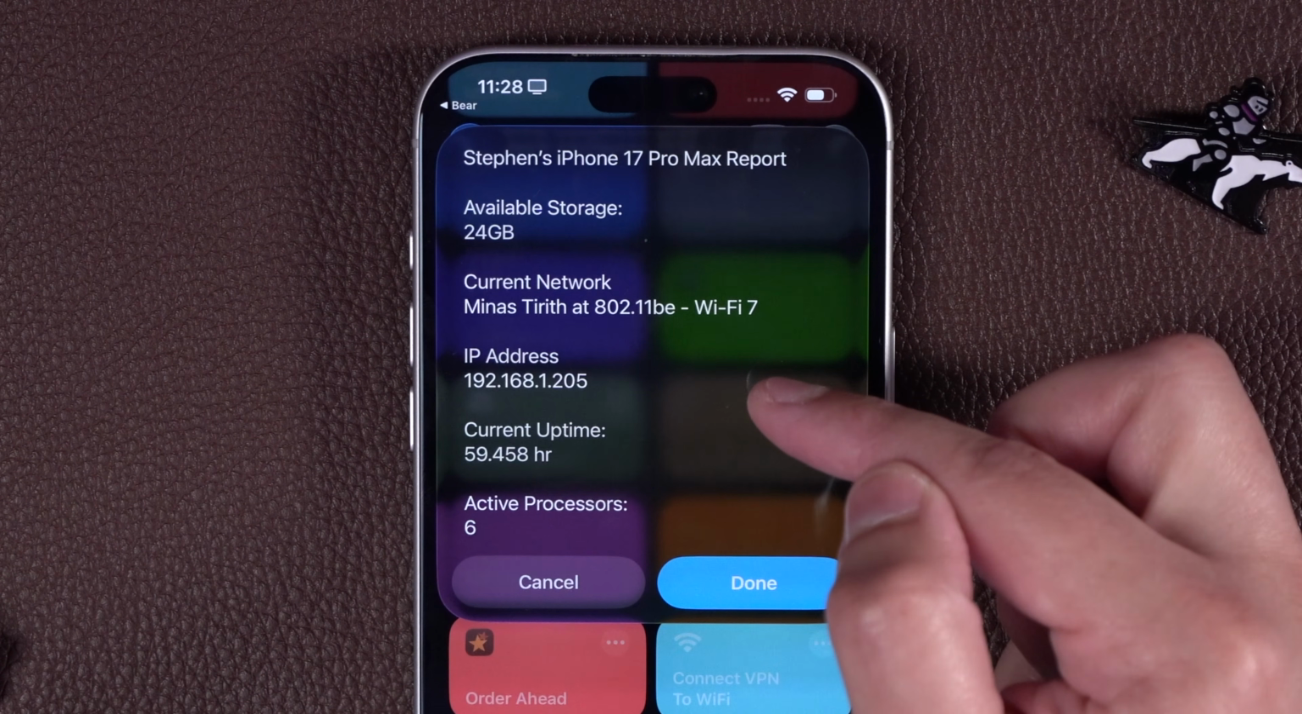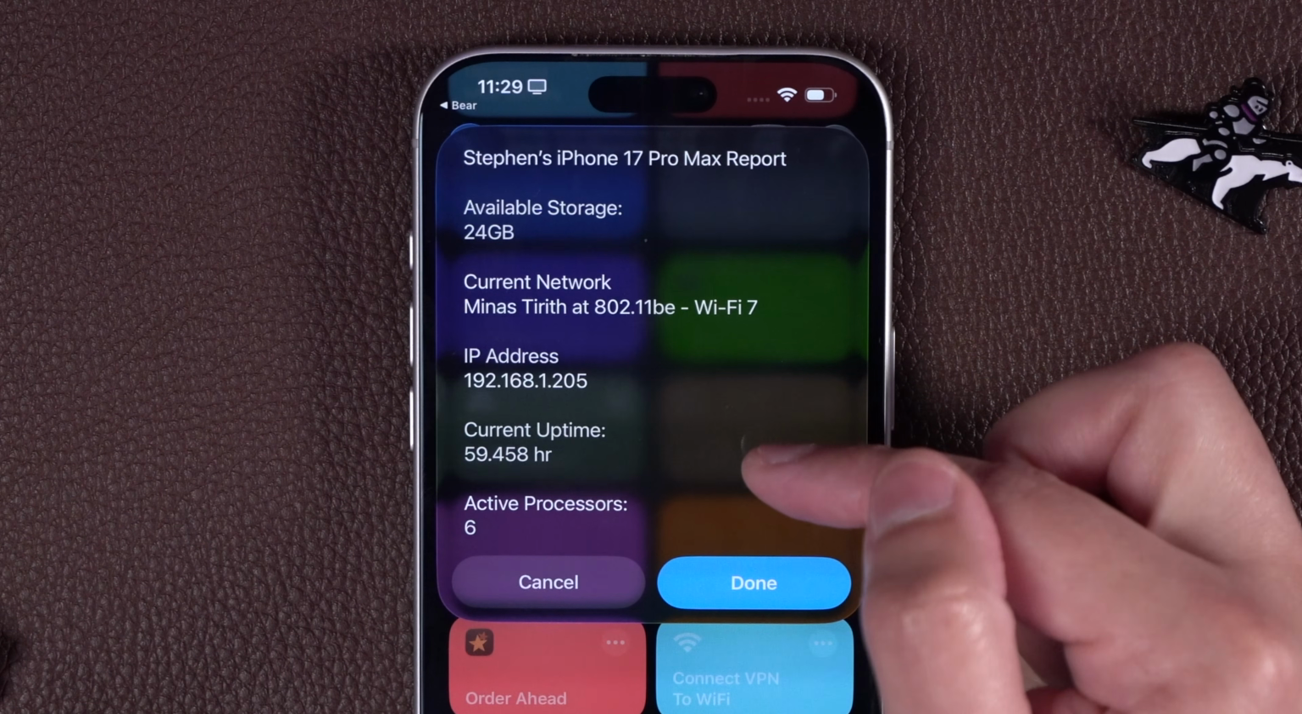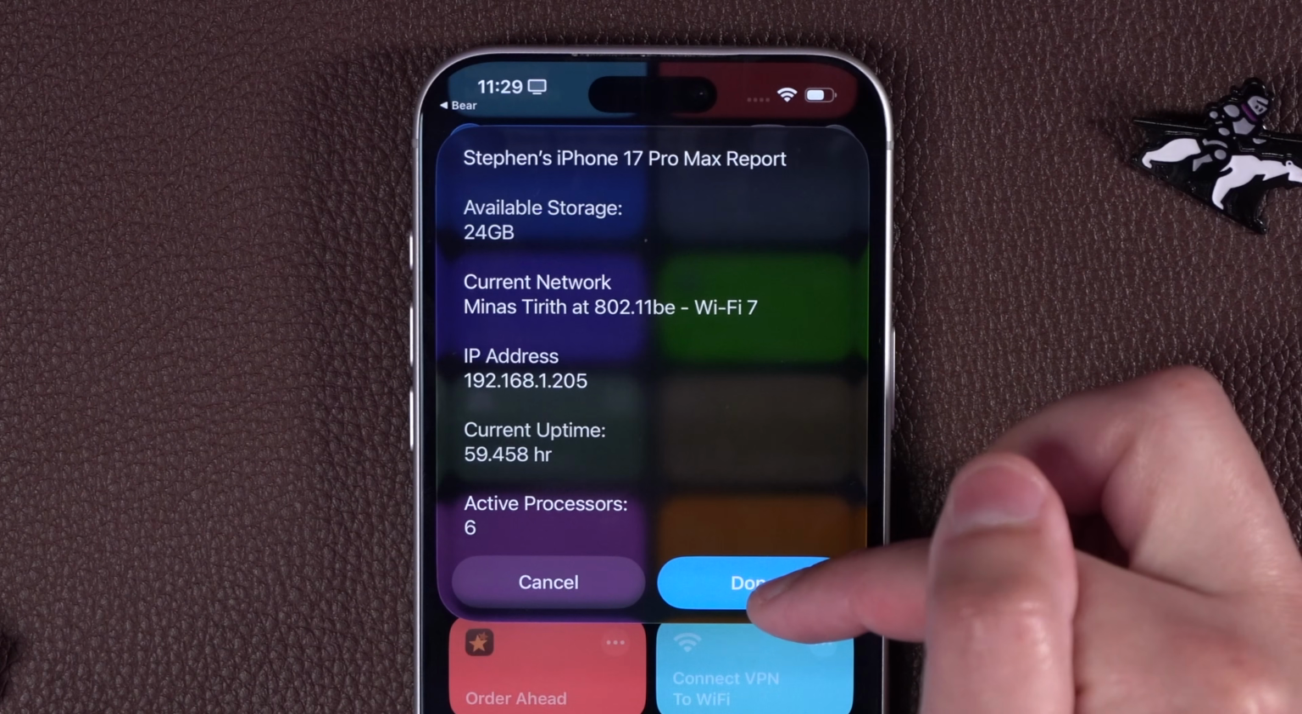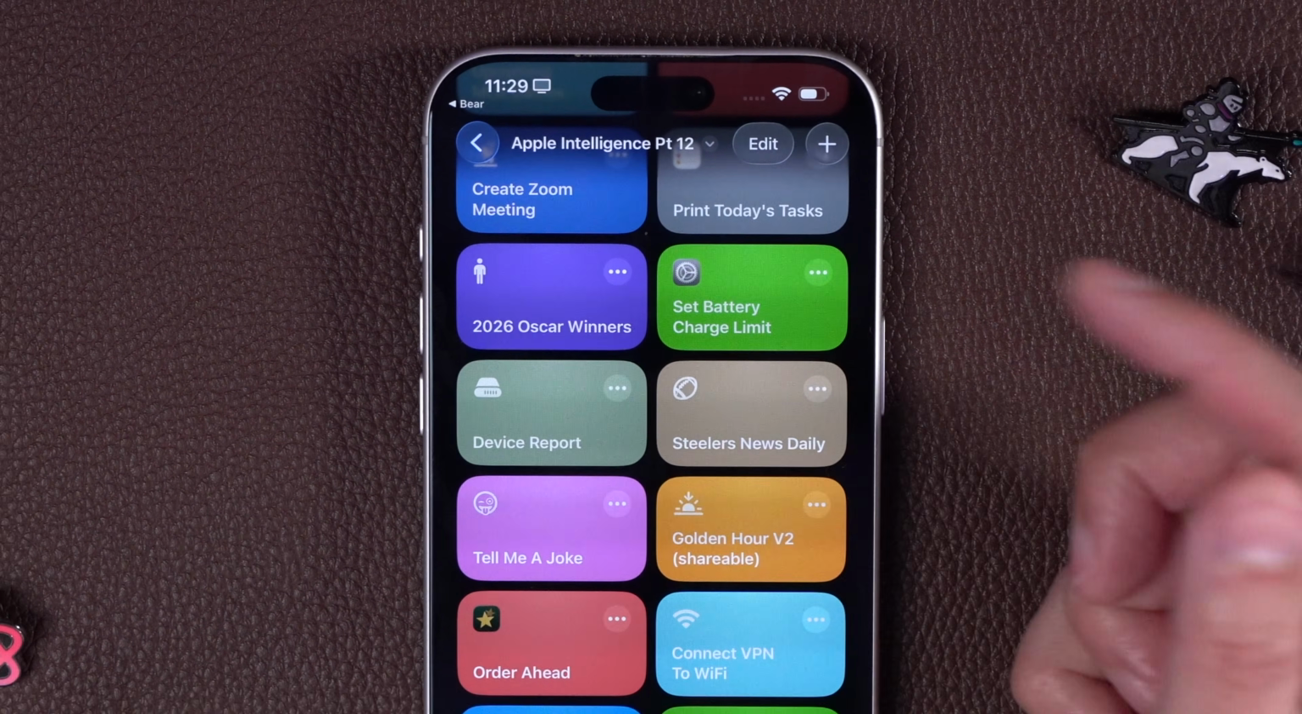You can choose local IP or public IP for this device, the current uptime for your device, the last time it restarted or shut down, and how many processors are active right now. And you can run that on any of your devices.